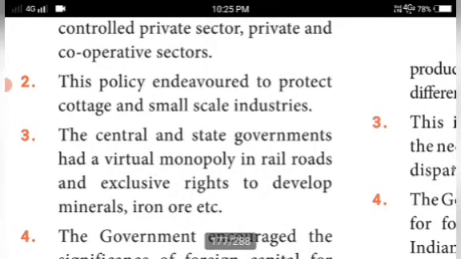This policy endeavored to protect cottage and small scale industries. The central and state governments had a virtual monopoly in railroads and exclusive rights to develop minerals, iron ore, etc. They concentrated the virtual monopoly on the railroads and the rights to develop minerals and iron ores. These were governed by the government.